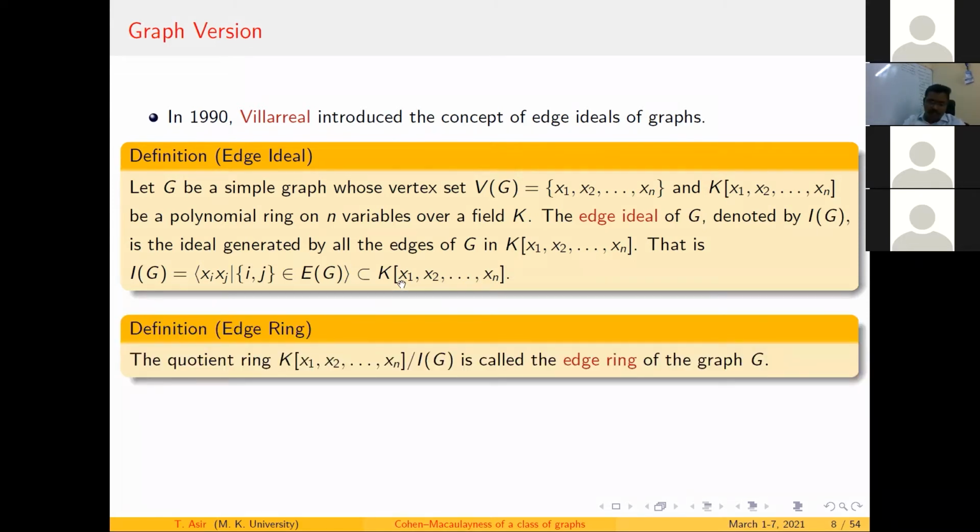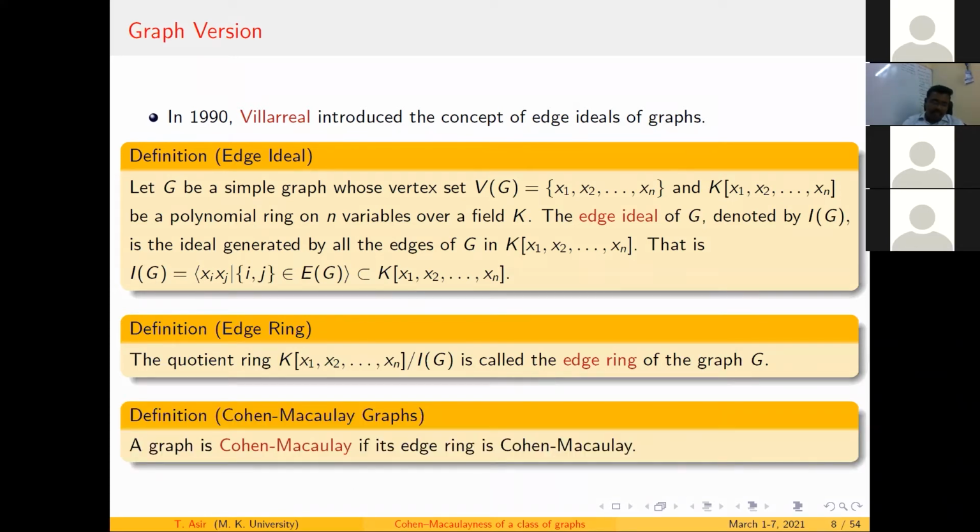Okay, so the corresponding ring, as you may guess, is called the edge ring. The quotient ring of the polynomial ring by this ideal is called the edge ring of a graph. And finally, I give you the definition of a Cohen-Macaulay graph. Since I have a graph, I have an edge ideal. Corresponding to the edge ideal, I have an edge ring. If this edge ring is Cohen-Macaulay, in the ring theory sense, then we call the corresponding graph Cohen-Macaulay.